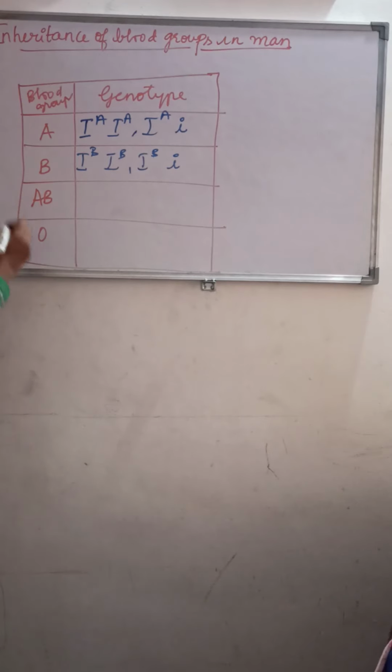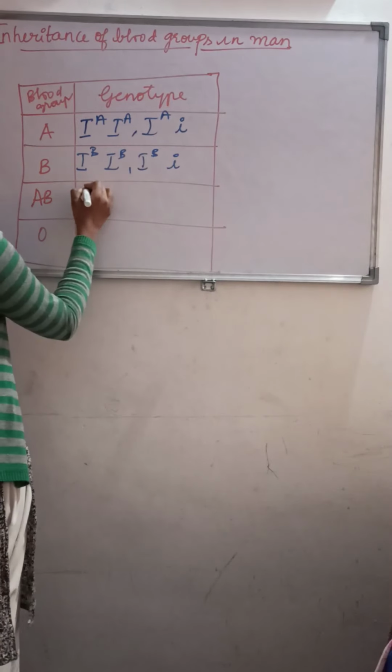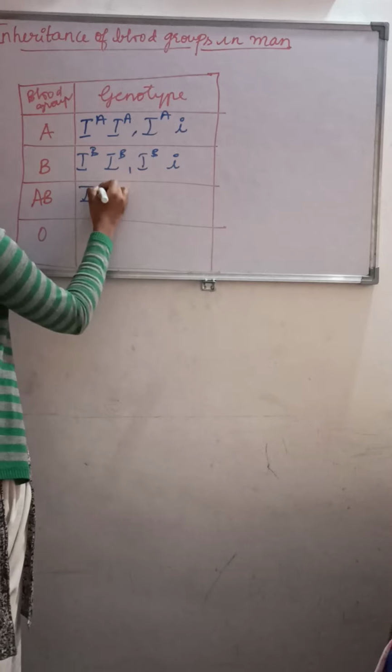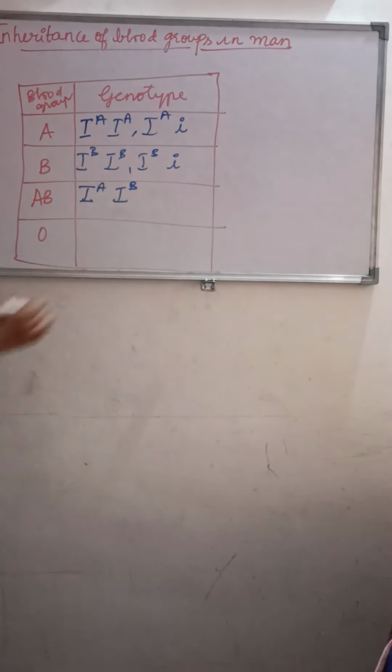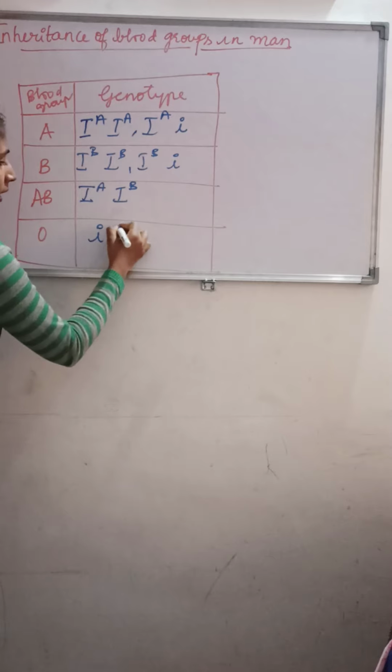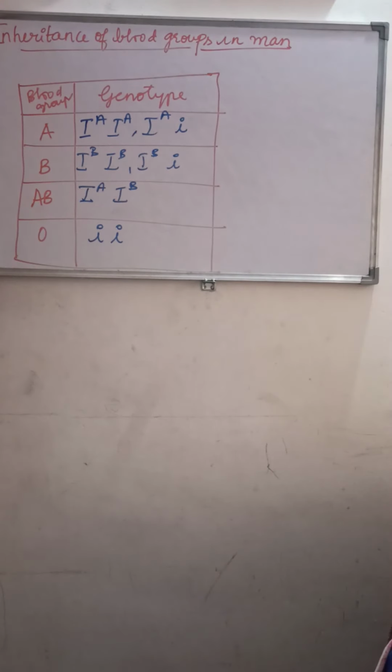Here, as we know, ABO is a best example for codominance and multiple allelism. So the genotypes will be IA IB for AB, and for O it is small i small i. These are the genotypes of the blood groups.